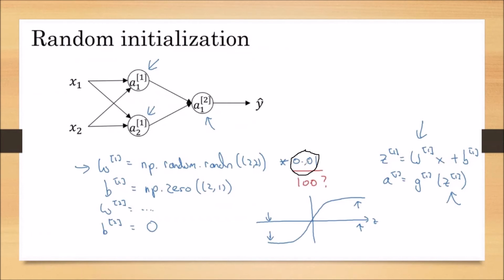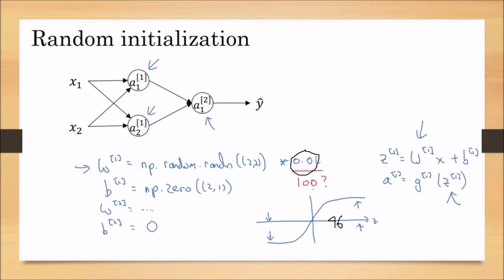The answer is, remember, we already know the tanh activation function and the sigmoid activation function values are saturated after about 4.6. If you take very large values, like multiplying every element with 100, again the same problem will come. All the activation unit outputs will be the same. So in order to make sure that the Z values do not rise to high values, we are multiplying with a very small value, 0.01.